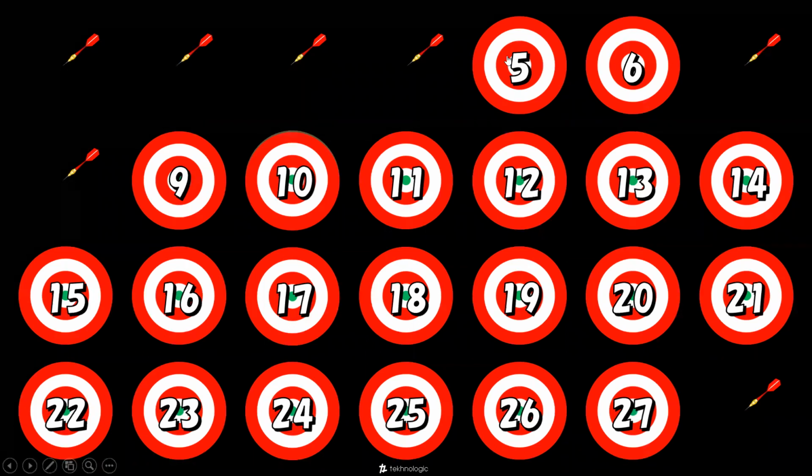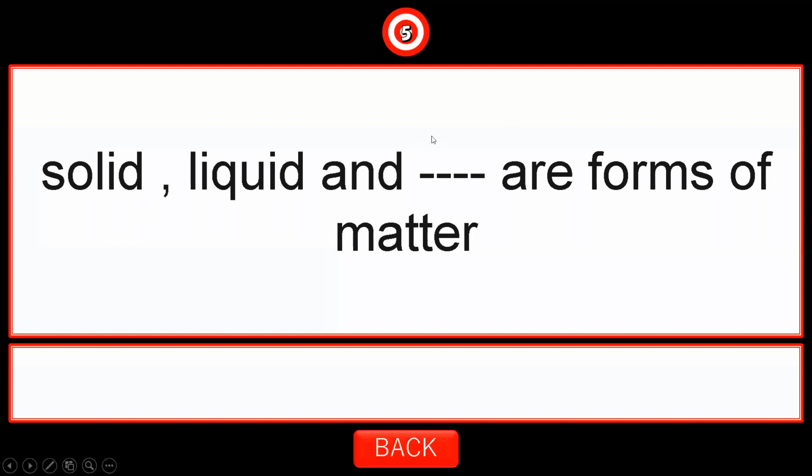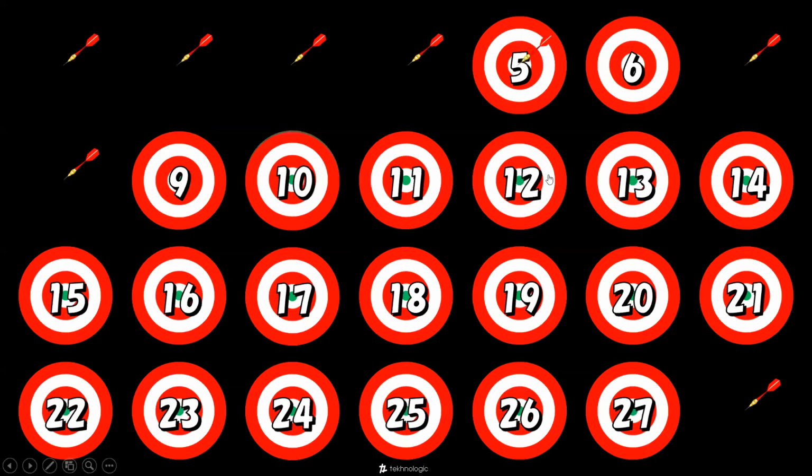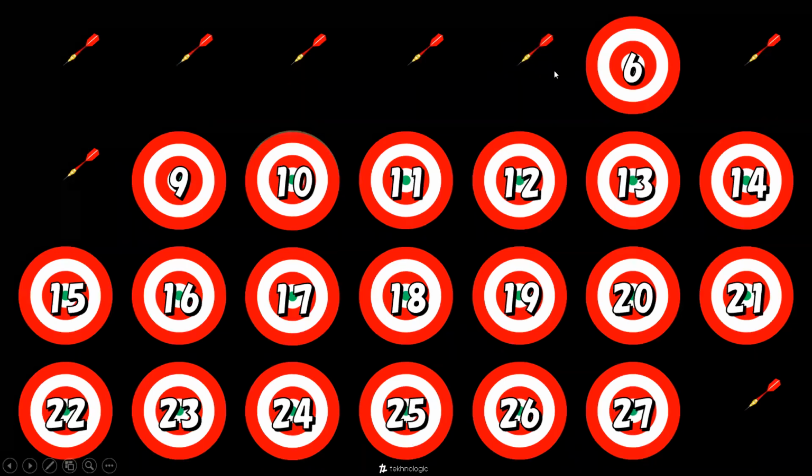Number 5. Solid, liquid, and what are forms of matter? Solid, liquid, and gas. Solid, liquid, and gas are forms of matter. So how many are they, Naif? Three or four? Solid, liquid, and gas. Three forms of matter. Great job, Naif.